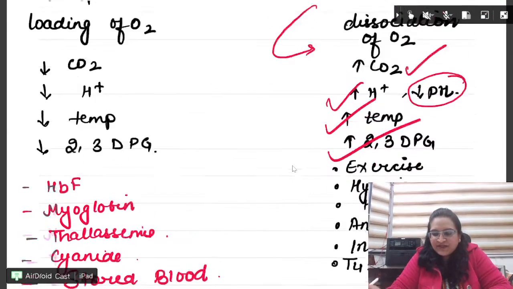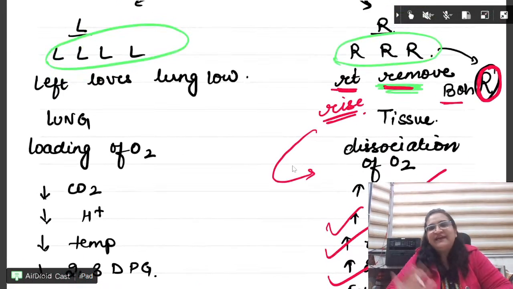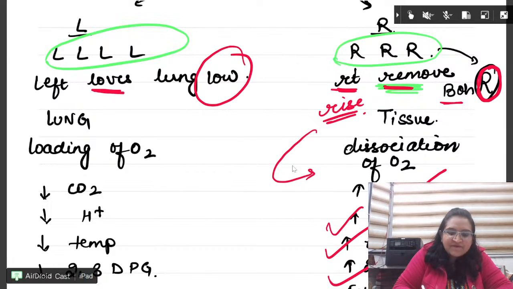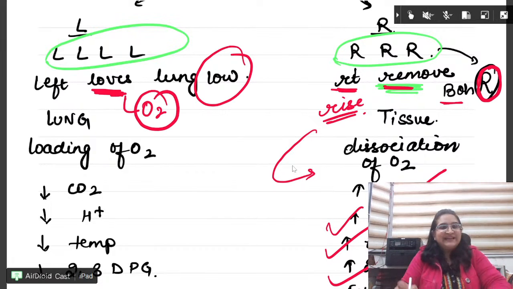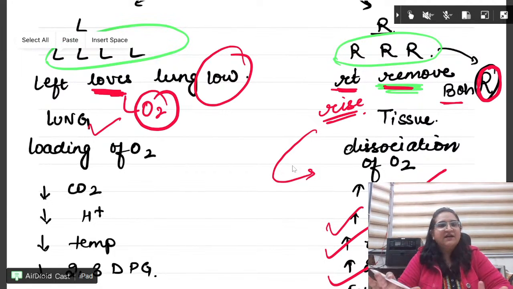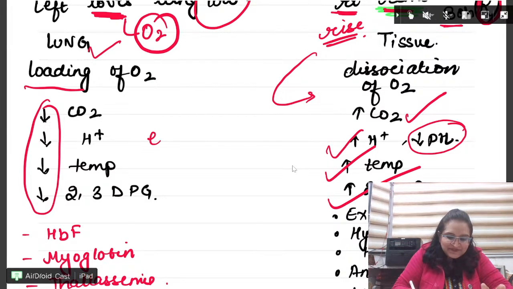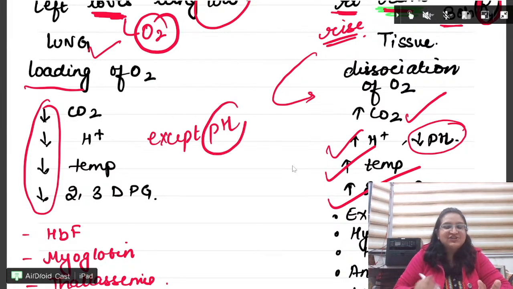Now, very important, the opposite will happen in the left shift. LLL. For the left, just remember LLL. Left loves lung. And everything is low. So beta, left loves oxygen. That means binding of oxygen occurs. Now the site is the lung. Here, loading, attachment of oxygen occurs. Everything is low except, of course, the pH, because pH is opposite of H plus.